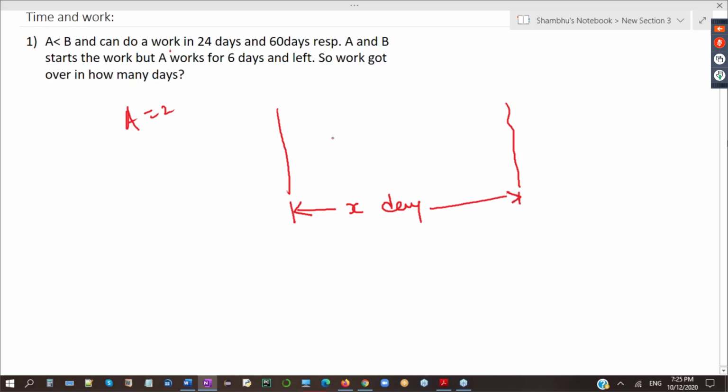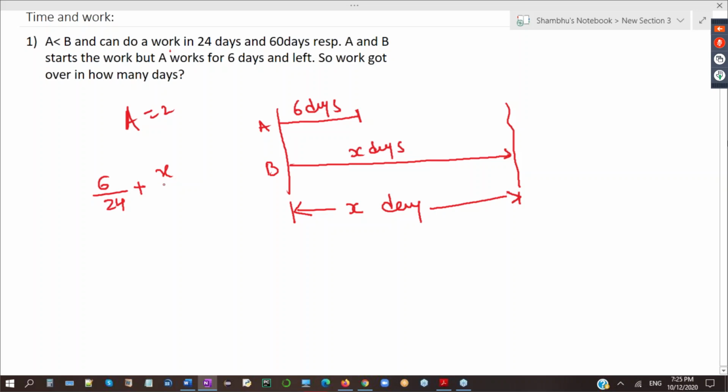Let in X days total work got over. In that X days, A is working for 6 days and B is working for total X days. So work done by A is 6 by 24 plus work done by B is X divided by 60 is equals to 1, and finally you will get X is equals to 45 days, right?